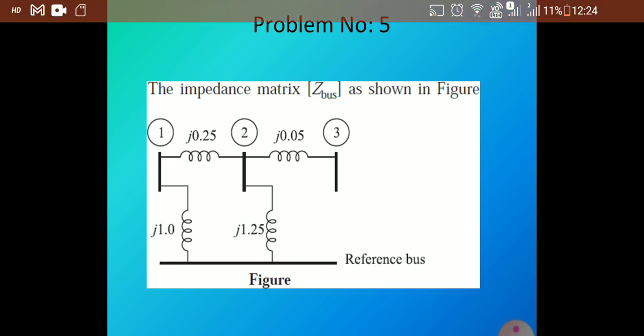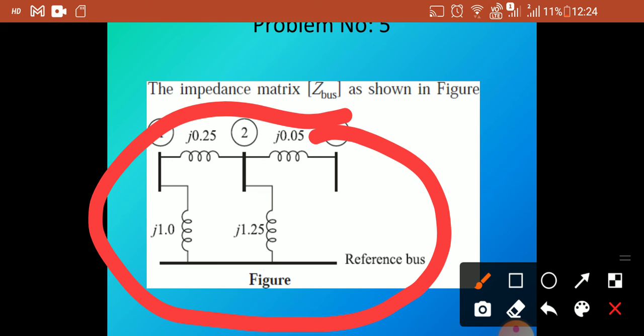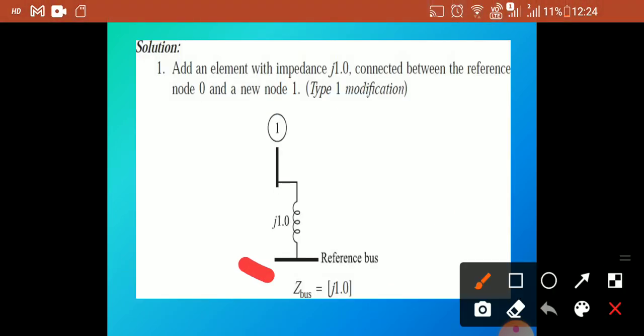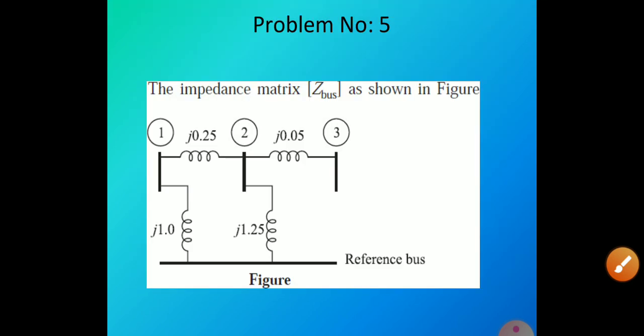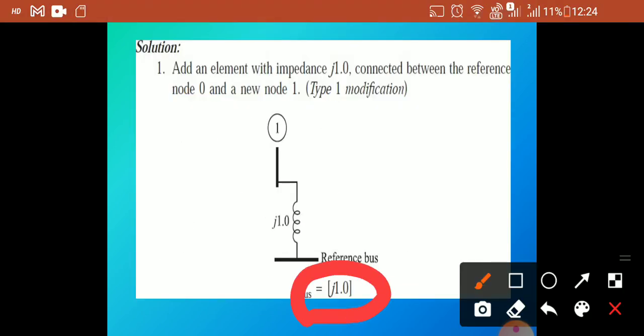Next, problem number 5, the impedance matrix Z bus. This is the example. This figure is given here, and these are the modifications. That is, when an impedance is connected between the reference node and a new node, then you have to write like this. That is Z is equal to 1 1.